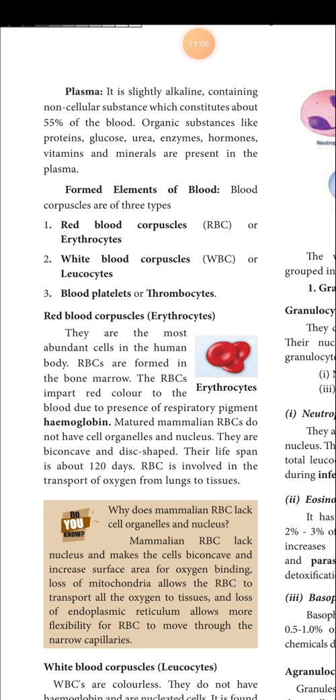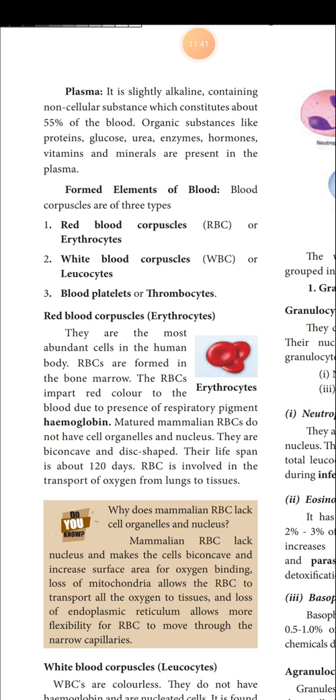Each cell is covered by a plasma membrane. Inside the plasma membrane, protoplast is present. Protoplast is differentiated into the center nucleus, and the remaining part surrounding the nucleus is called cytoplasm. In the cytoplasm, mitochondria, ribosome, lysosome, endoplasmic reticulum, cell organelles like that are present, and in the center nucleus, chromatin reticulum and nucleolus are present, isn't it? That you know very well. This is the constant structure of a cell. Every cell has a constant structure like that.